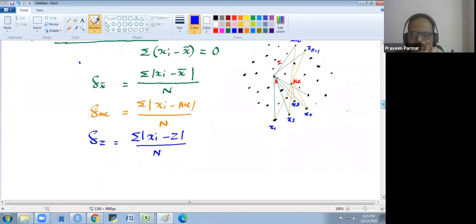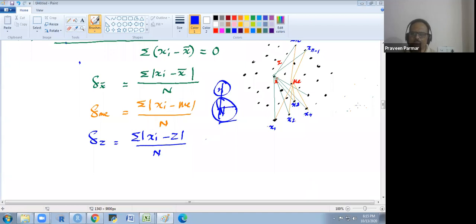But from the inferential perspective, we should consider if it is a sample, then we have to write the small n. For the population, we have to write the capital N. Here I'm not talking about the population or the sample. I'm just using the capital N for understanding purpose.